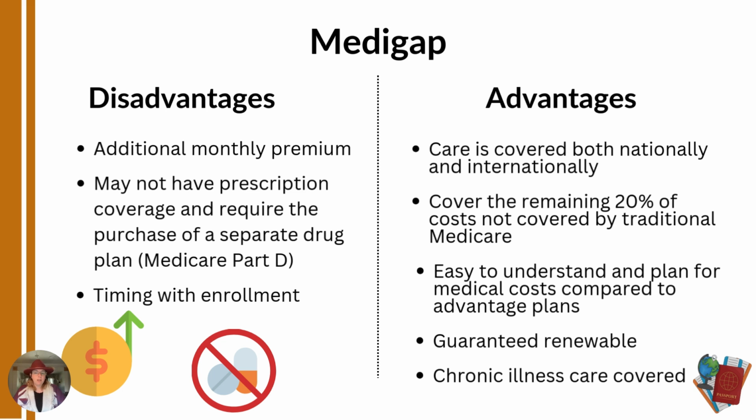They have national coverage, but also have coverage for care outside of the United States. And these plans tend to have easier to understand and plan for medical costs compared to Advantage plans. They typically cover the remaining 20% of costs not covered by traditional Medicare. They are guaranteed renewable regardless of your health as long as you're enrolled in the plan, so you don't have to worry about losing coverage as your health changes. And then the last thing to mention is that these plans also usually have robust chronic illness care.